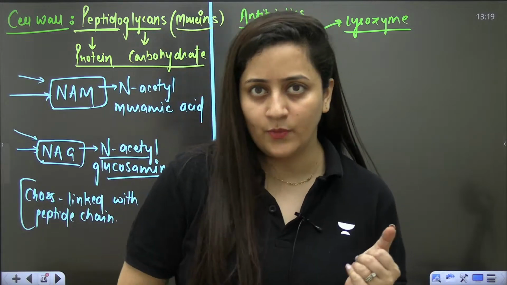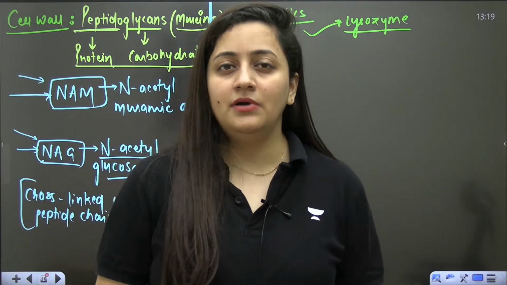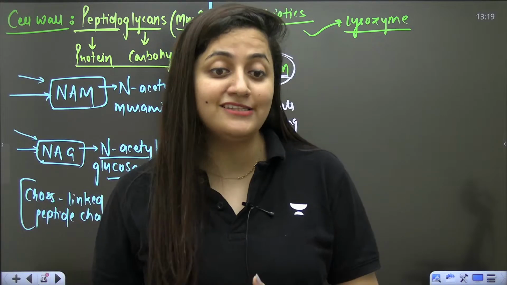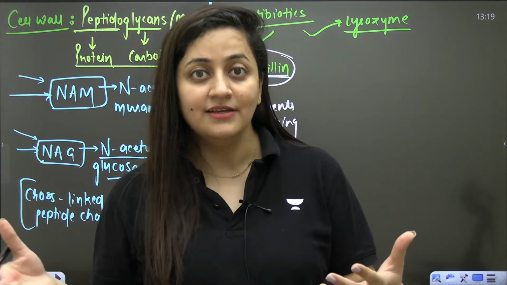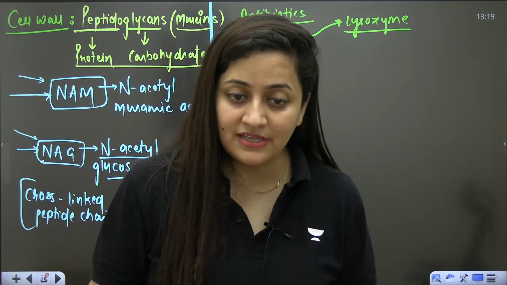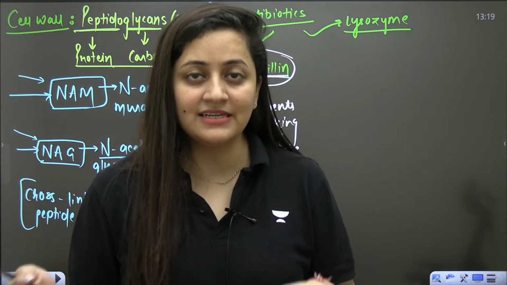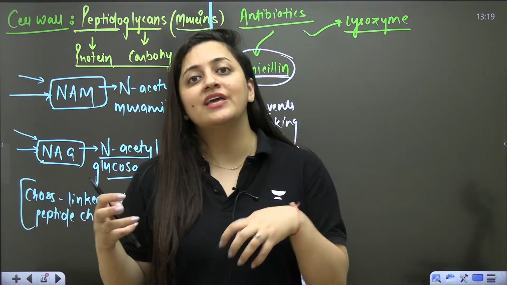And there are different ways. If someone is going to kill someone, then obviously there are different ways. Same is the case here. When we are talking about antibiotics, there are different ways by which they can kill bacteria.